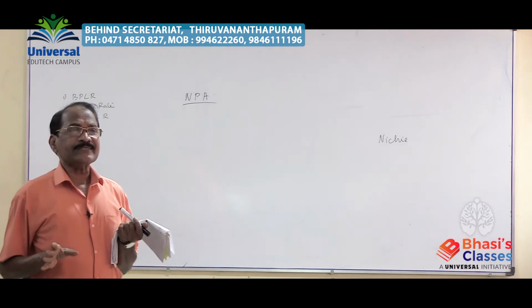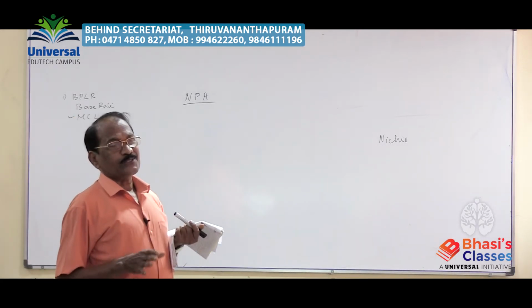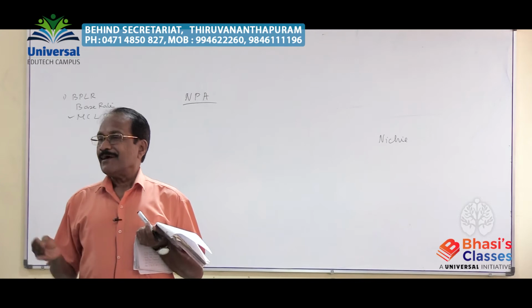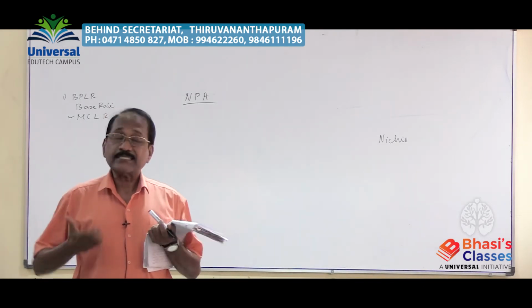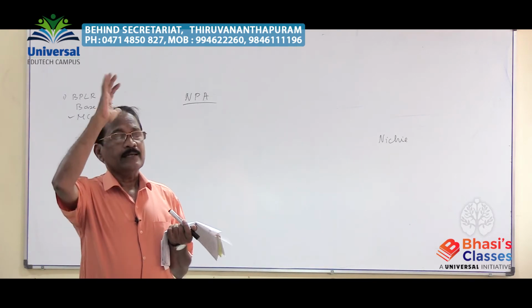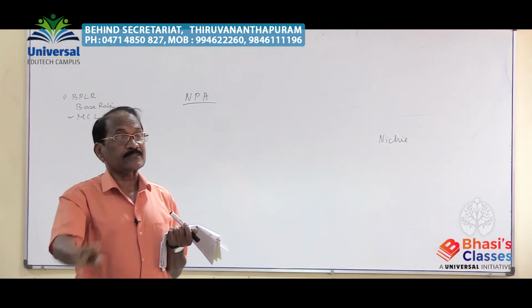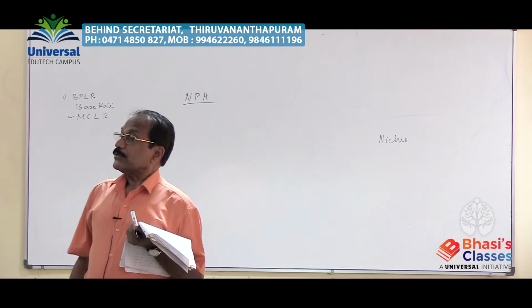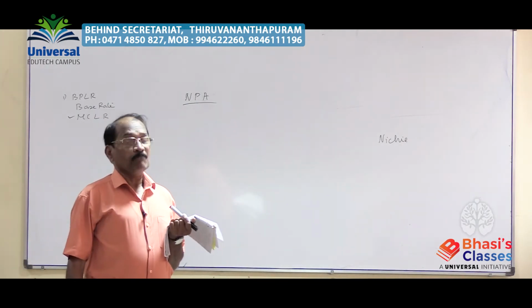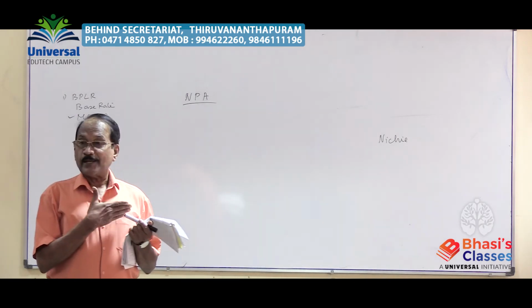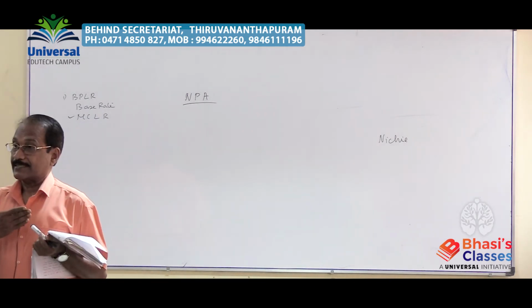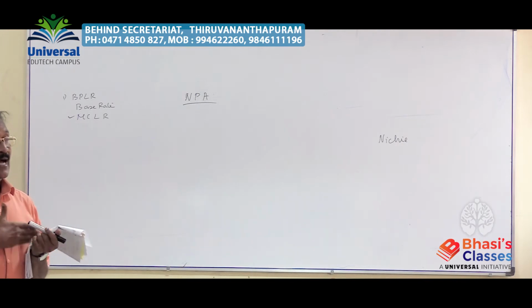Since the amount is not repaid, we find bad debts and bad assets of the commercial banks increasing, especially in the public sector. So those bad assets are what is known as NPA, non-performing asset.